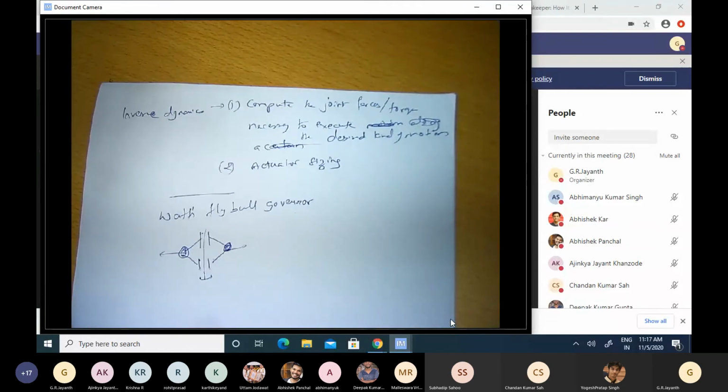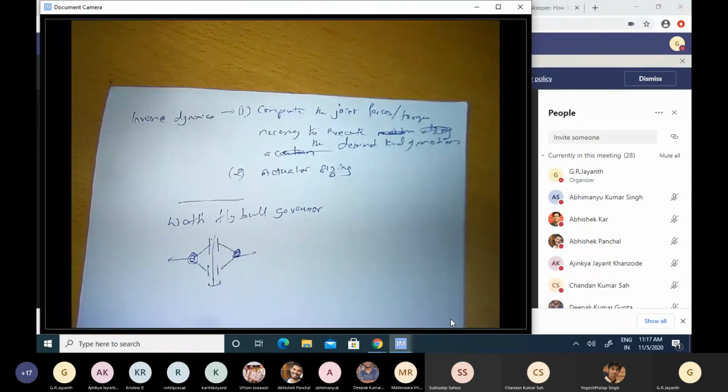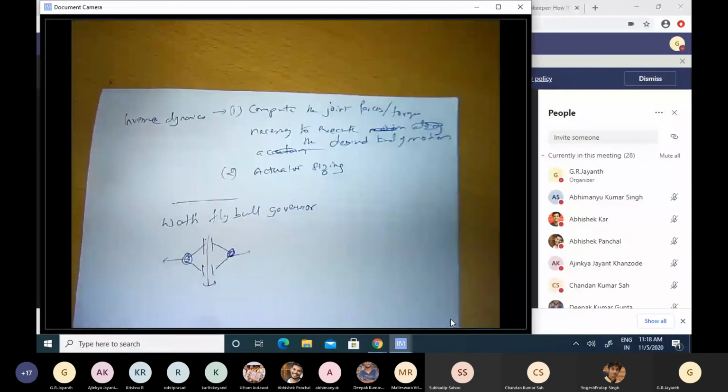If the speed reduces, similarly, these balls will come closer to the axis of rotation because they are experiencing lesser centrifugal force, and that pulls down the sleeve. And when the sleeve pulls down, by a series of mechanisms, you can translate that to an increase in the angle of the throttle and let in more fuel and speed up the engine. So this helps to regulate the speed of an engine. This is one example of dynamics directly coming into play.